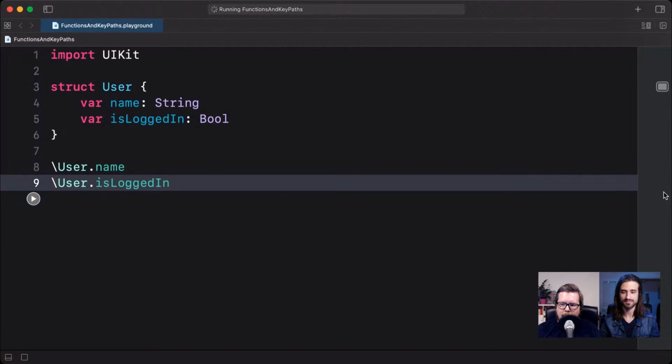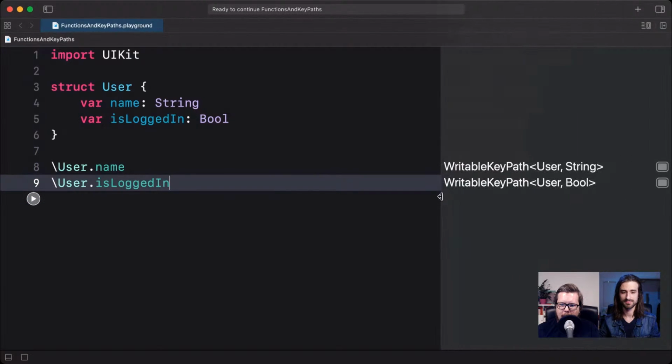In fact, now if we run this code here, we can take a look at the right of the playground, and we can see the type. We can see we have here two WritableKeyPaths. And like I mentioned, the first generic type is the root, the type itself that we're referring to, which in this case is User. And then the name key path refers to a String property.